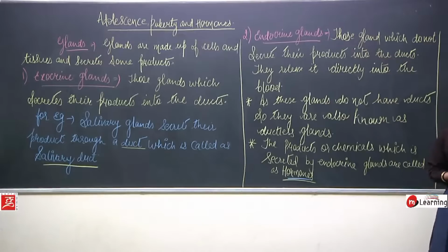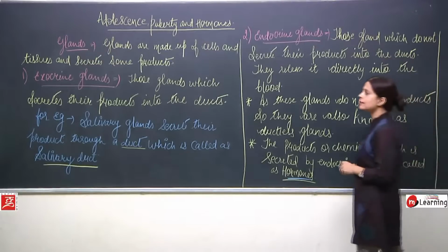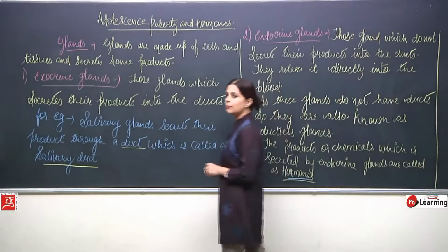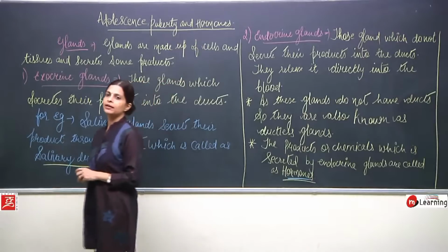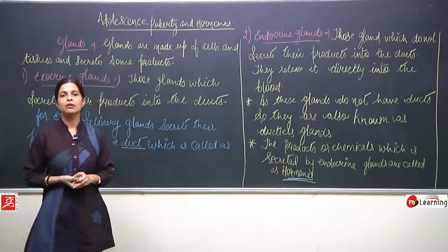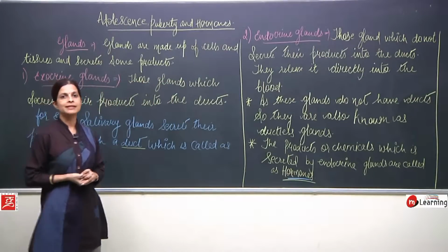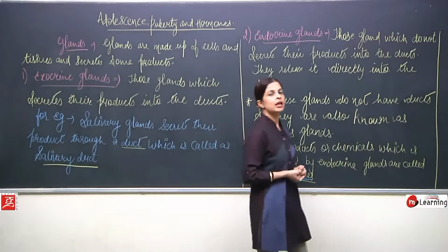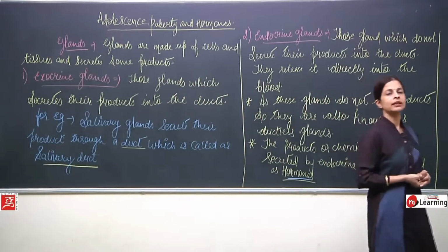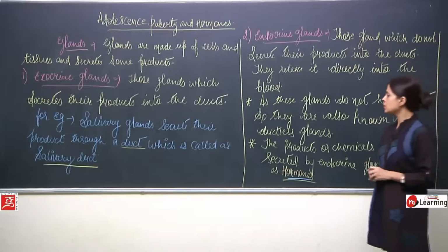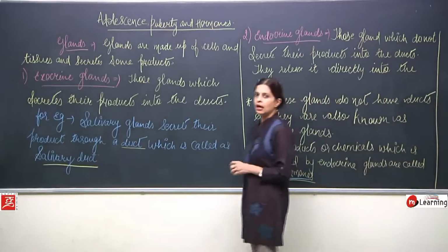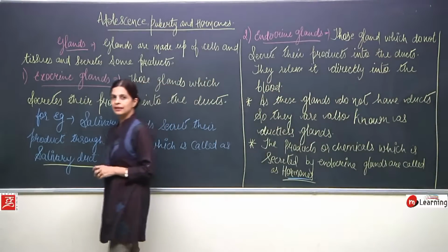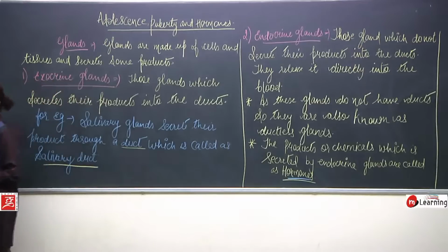Now, how many kinds of endocrine glands does our body have? Our body has got many endocrine glands. We'll be discussing that, but before discussing the endocrine glands, we'll talk a little about the hormones. So please note this, I'll just clean the board and then we will discuss the hormones.